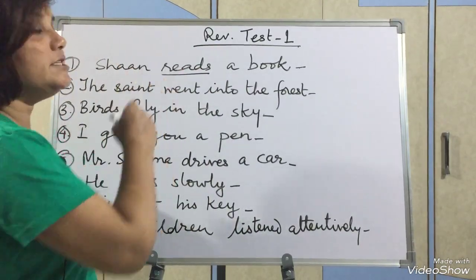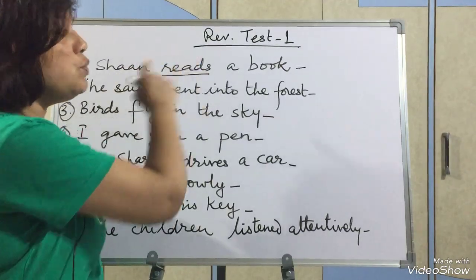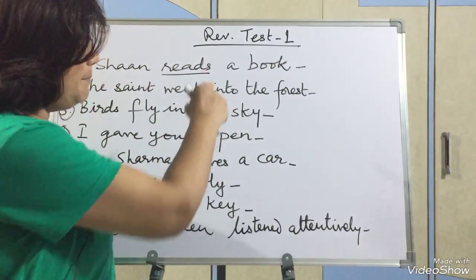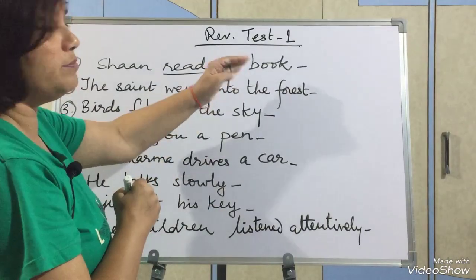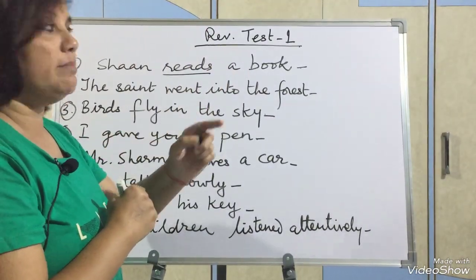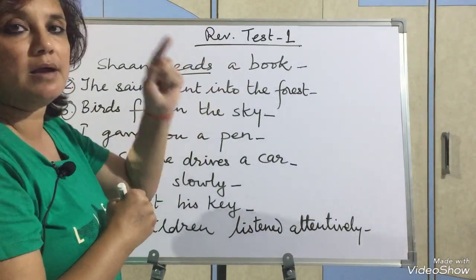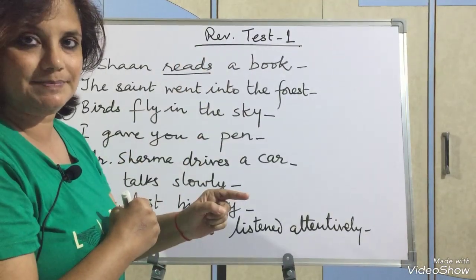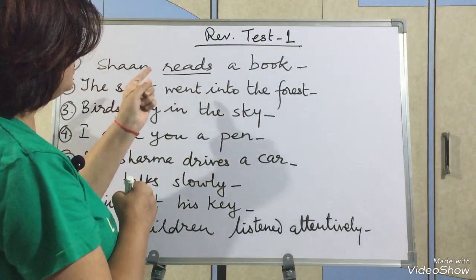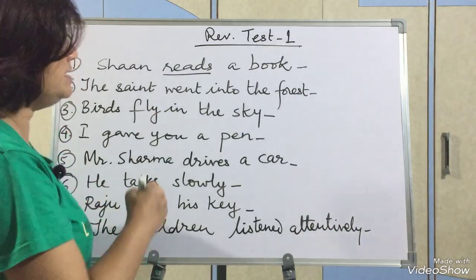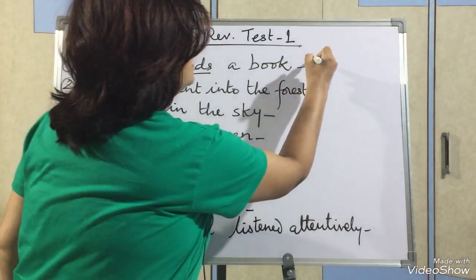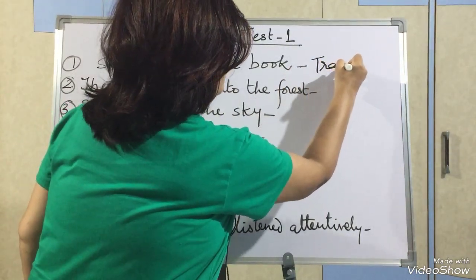So Shan reads a book. Shan reads what? Answer is coming, a book. So a book is an object. And one more thing you remember, an object will always be a noun or pronoun. So Shan reads what? Answer is coming. That is why reads is a transitive verb.